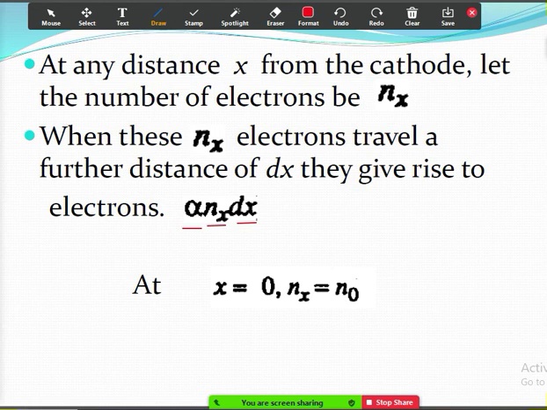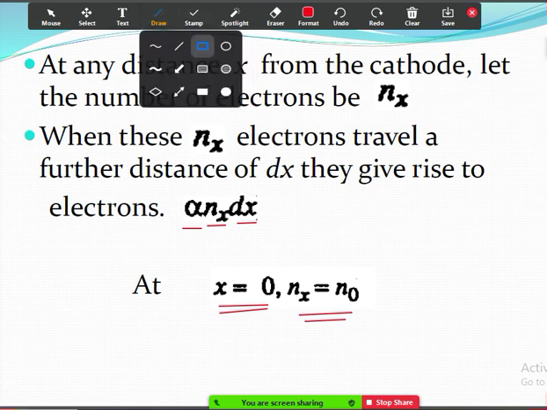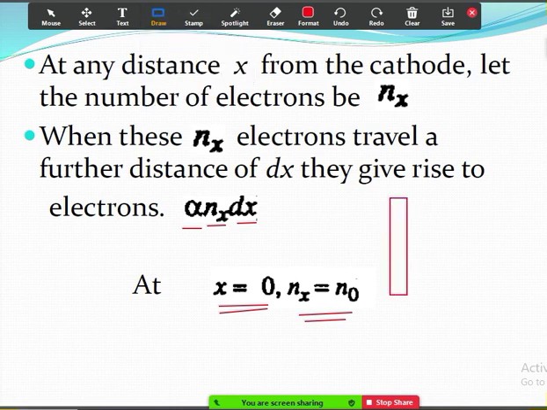At x is equal to 0, nx is equal to n naught. This is called the initial condition. If this is the cathode and this is the anode, at this point the number of electrons is n naught.